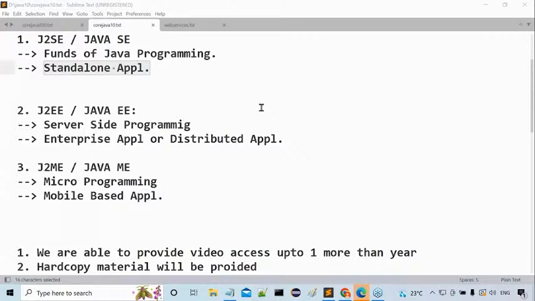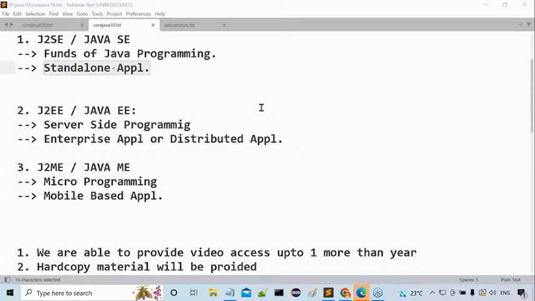One more thing to understand: core Java means J2SE, Java 2 Standard Edition, that is what I'm planning here. Let's move on. Introduction. After this introduction, the next one is steps to prepare the first Java application.